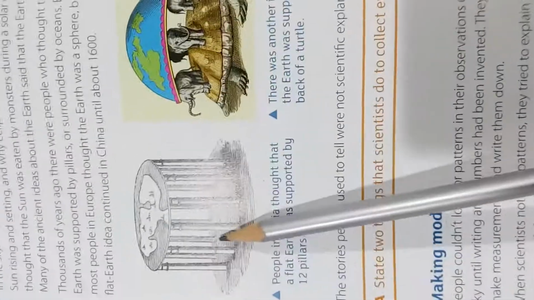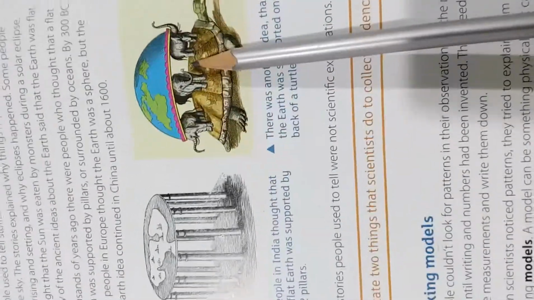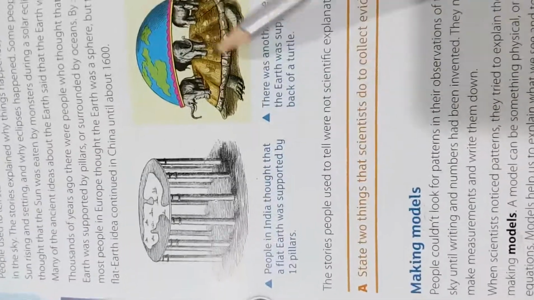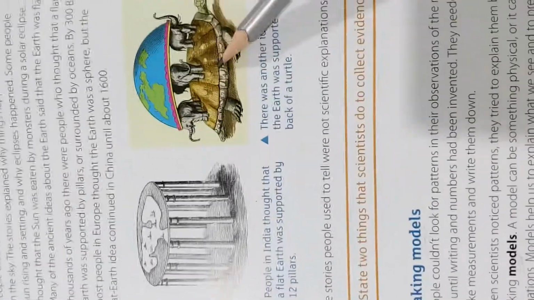Okay, so we can just take this one. It is a picture. This is also a picture. Okay. This is also a picture, and we can represent all these as models because they can help us to see something and then it will be explained for us to understand. Okay, good. So this is what we mean by a model.